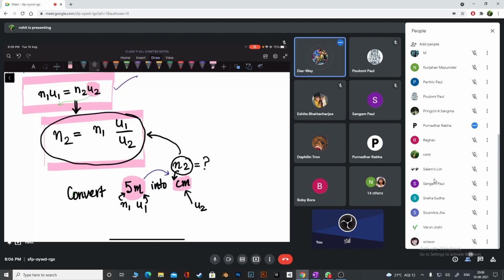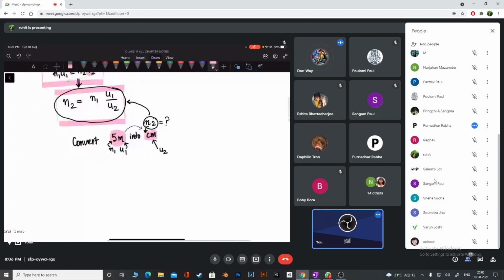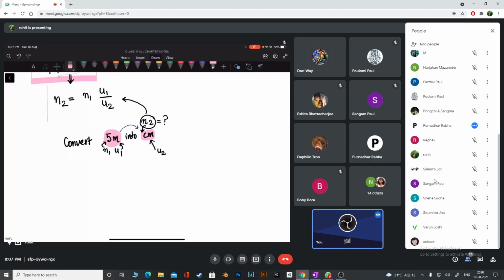N2. To calculate the numerical value in the second unit, it's like you already are converting it. So let's do it once very quickly. Then I'll show you exactly how we use dimensions. It's not difficult at all. So I'm going to start like this.